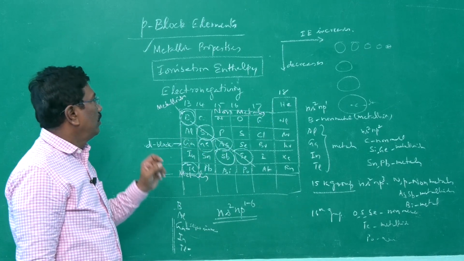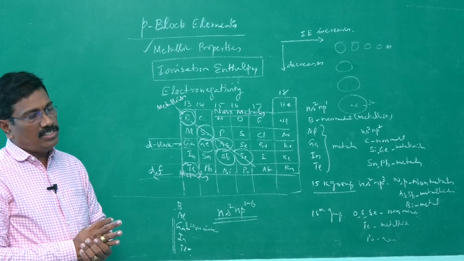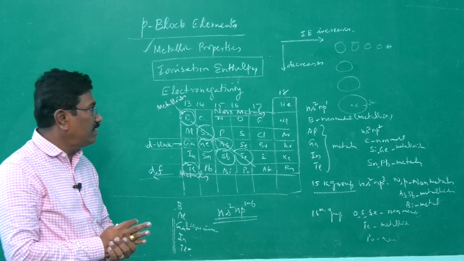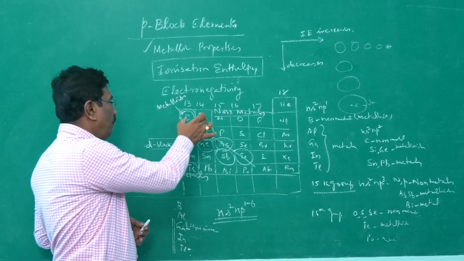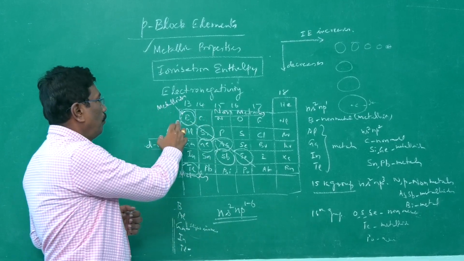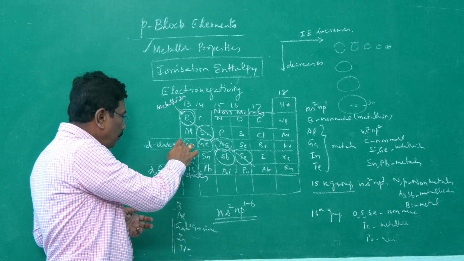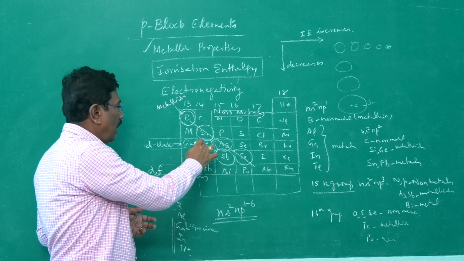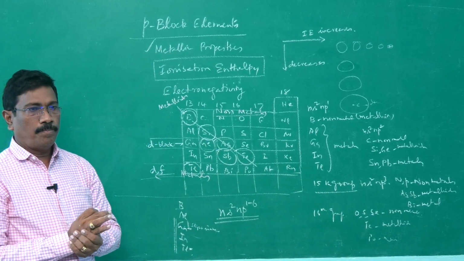Now we know in what way the ionization energy varies along a period and group. In general, along a period, ionization energy increases, and from top to bottom it decreases. In the case of p block elements, especially the first two groups, the boron group and carbon group, the ionization energy decrease is not much pronounced from gallium to thallium and germanium to lead. So that is about ionization energy.